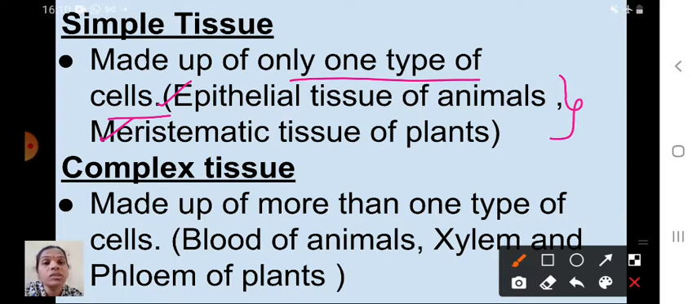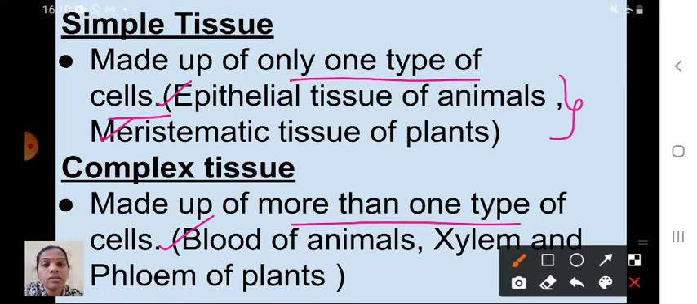Understood children? Simple tissue means made up of only one type of cells, not only one cell. Simple tissue is a group of cells made up of only one type of cells. Complex tissue means it is made up of more than one type of cells. For example, our blood is a connective tissue. It contains four different types of tissue. Understood children? We will discuss that later.